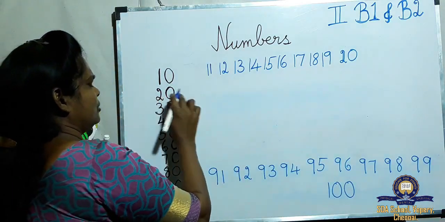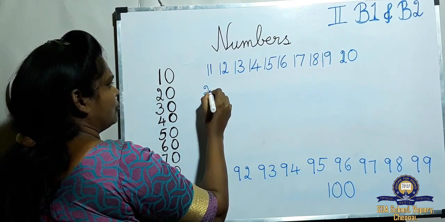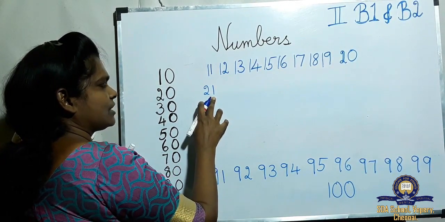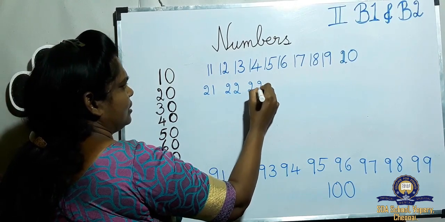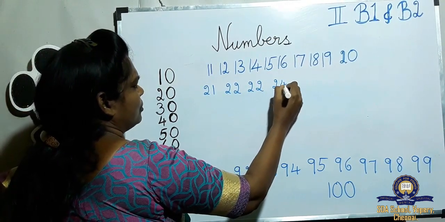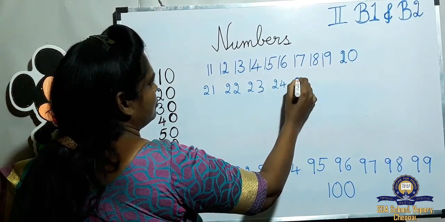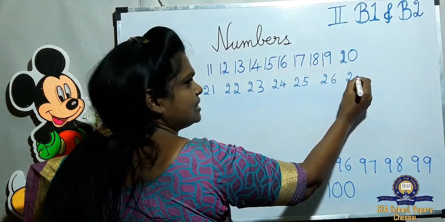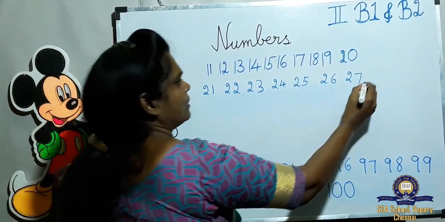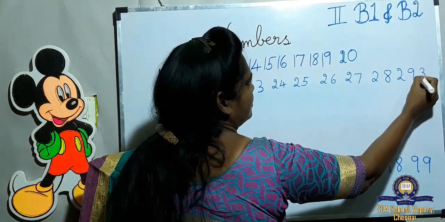Now you see 20. When 20 comes, the easy way we can write 21. It's 2 digits. 22, 23, 24, 25, 26, 27, 28, 29, 30.